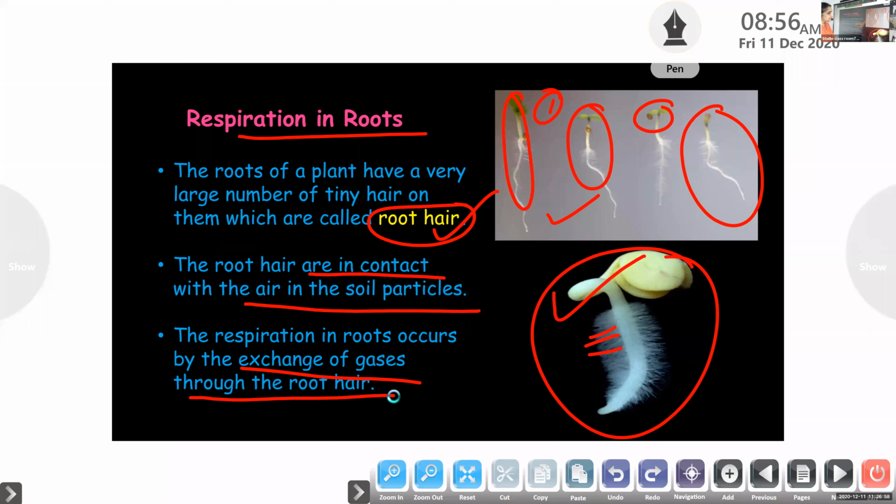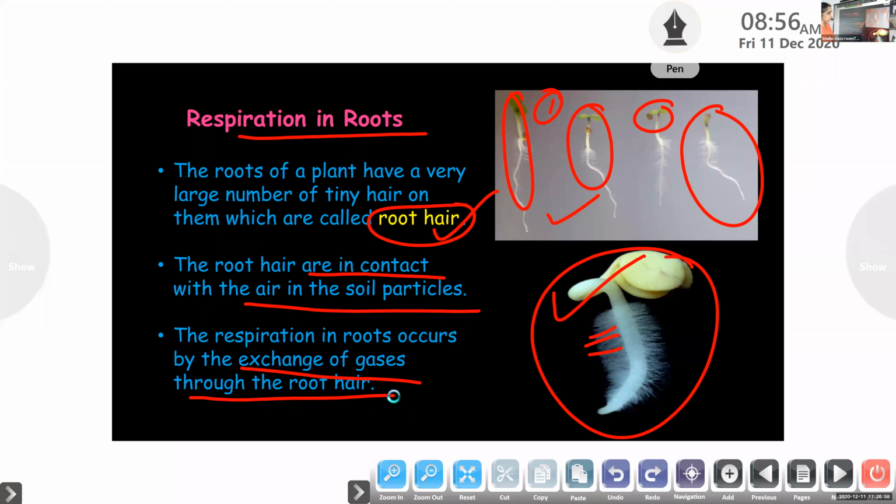So this is also from a seed, and the root is produced. And you can see hair-like structures. Can you see that? Yes. In both the pictures, you can see hair-like structures. So that is called root hair. What is the name of that organ? Root hair.